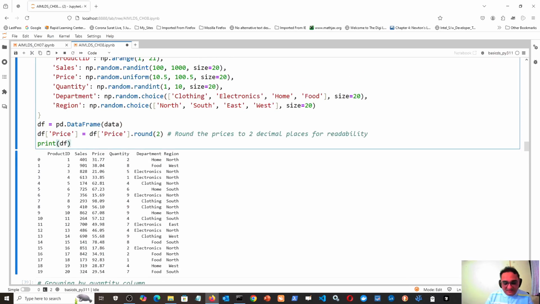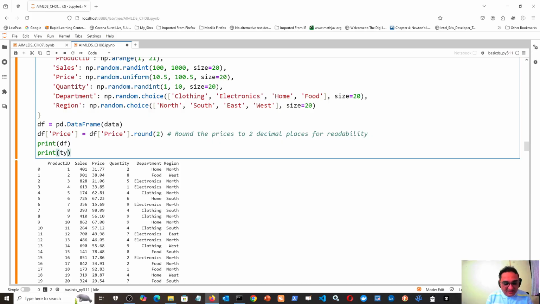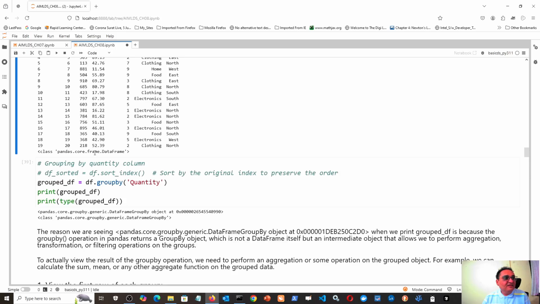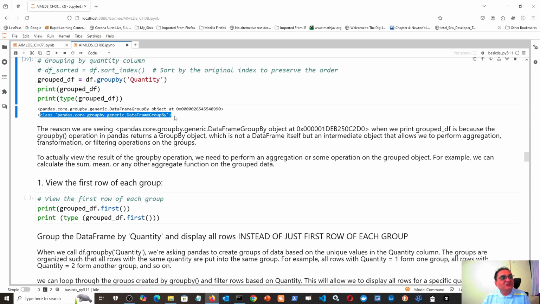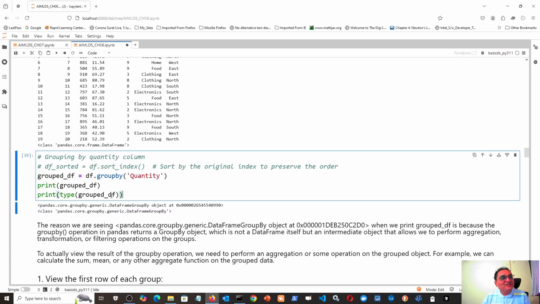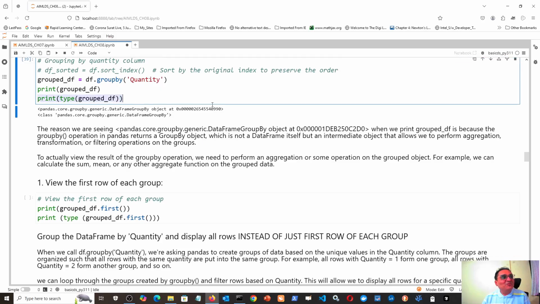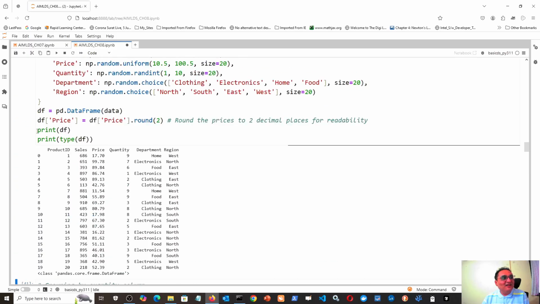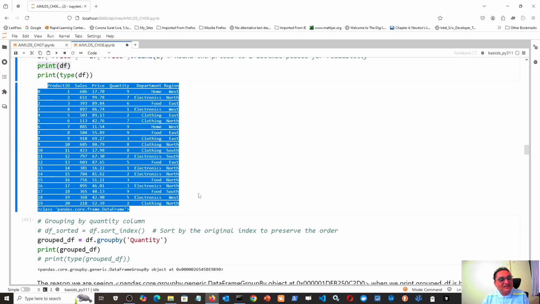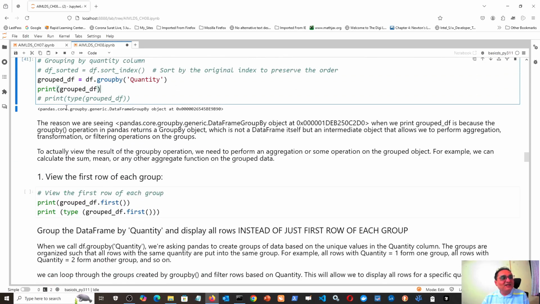Here if I see the type of my original data frame, it will be a totally different type. It will show me pandas.core.frame.DataFrame, while this is pandas.core.groupby.generic.DataFrameGroupBy. So that means this is some intermediate strange object which is not a data frame at all, and that is why when you try to print that, which I am again commenting out, you don't get any output like that. While when you try to print a data frame, you get an actual data frame with rows and columns. Here you are just getting that this is an object located at this memory location, that's all.